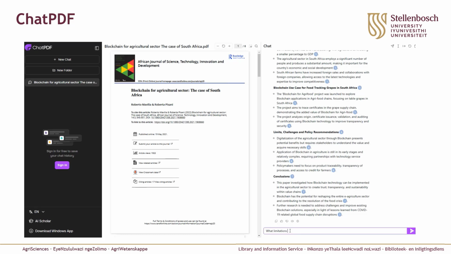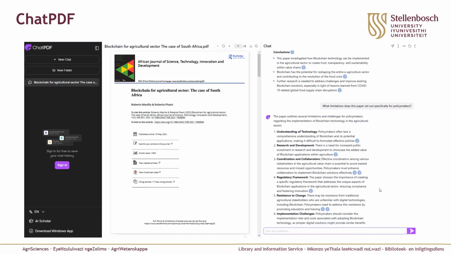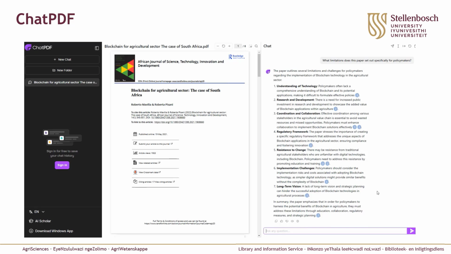This time I wanted to ask a very specific question about the limitations that are created for policymakers. And so I'm asking the AI tool to do a little bit of analysis here. And you can see it pulls out the main points that it saw as a limitation, again with links to where it is found in the paper.